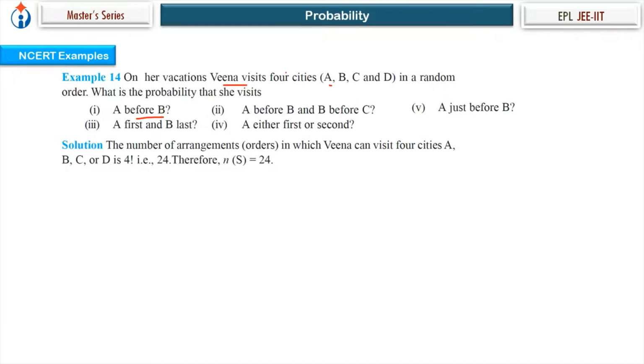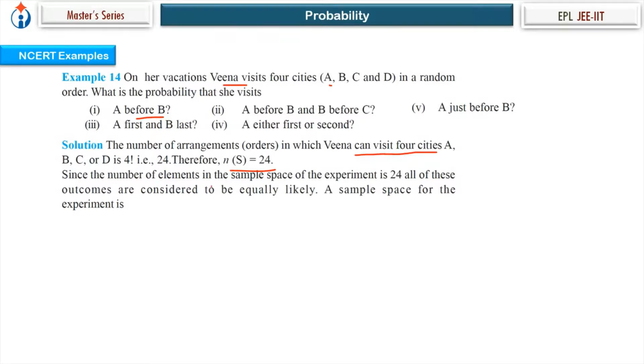First, the sample space. What is the sample space? The number of arrangements, which are the orders in which Veena can visit 4 cities A, B, C, D, that is 4 cities at 4 places. So 4 factorial, which is equal to 24. So n of S is 24. Now, A before B, that's the occurrence of event E. Let's describe this event E, A before B.